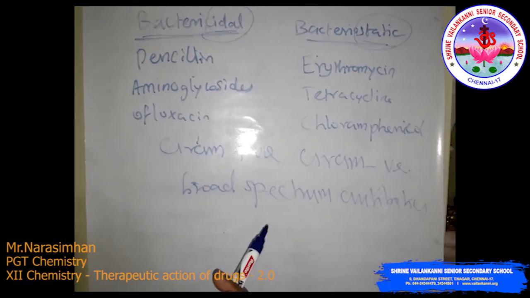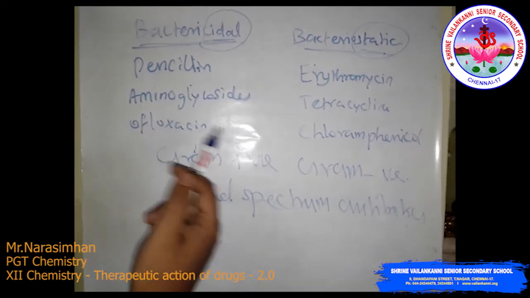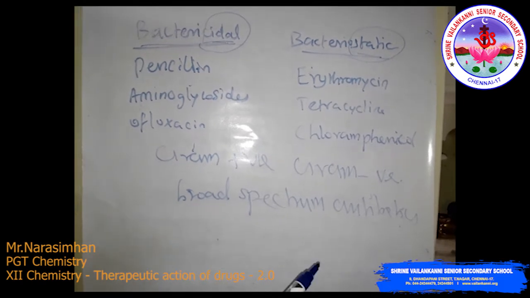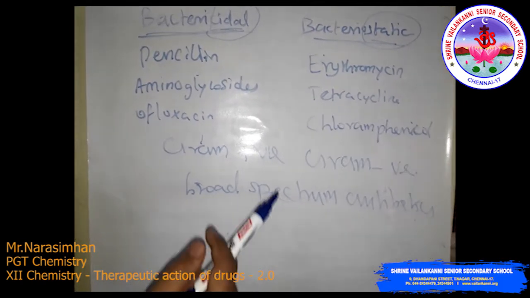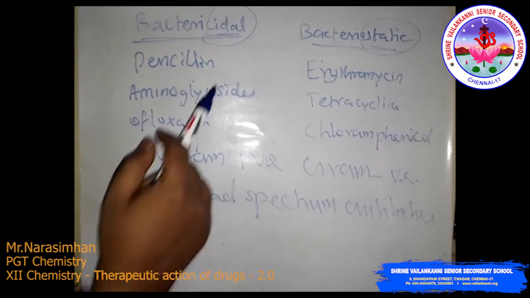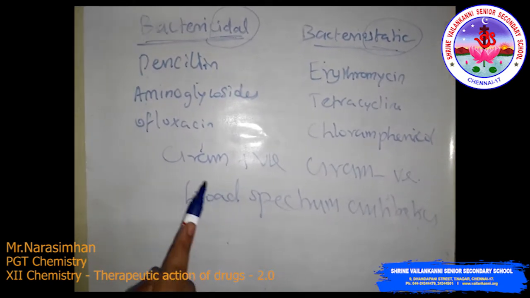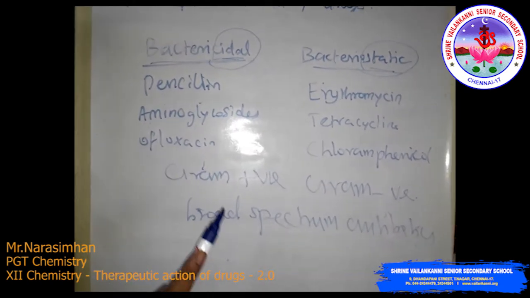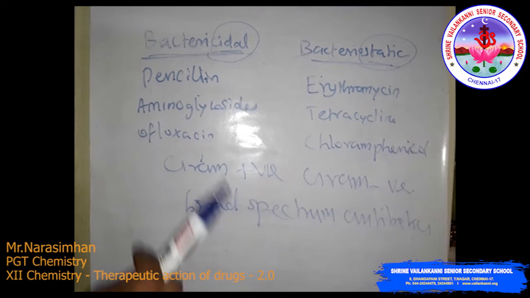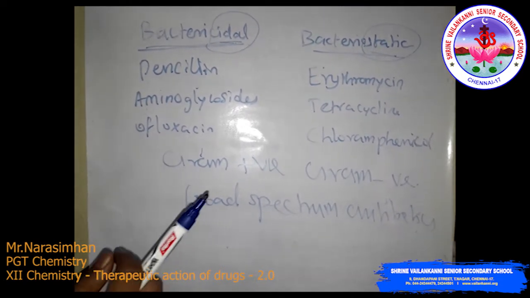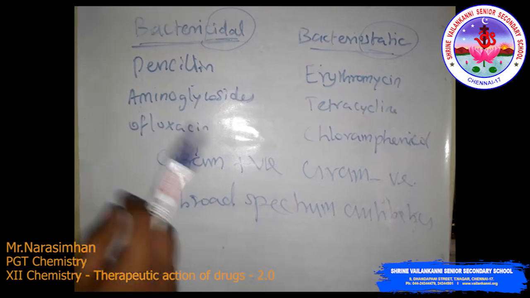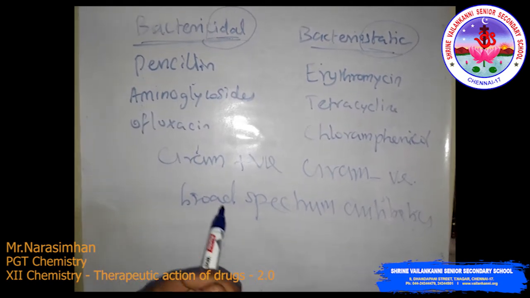Common examples are penicillin, amoxicillin, and ampicillin. These are examples of bactericidal and bacteriostatic medicines. Okay, this is the brief explanation of antibiotics. Next we have to see disinfectant, antiseptic and disinfectant.